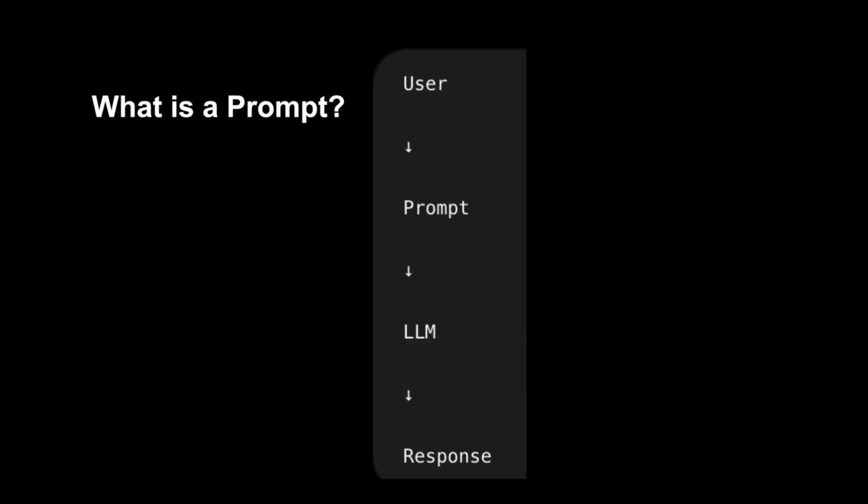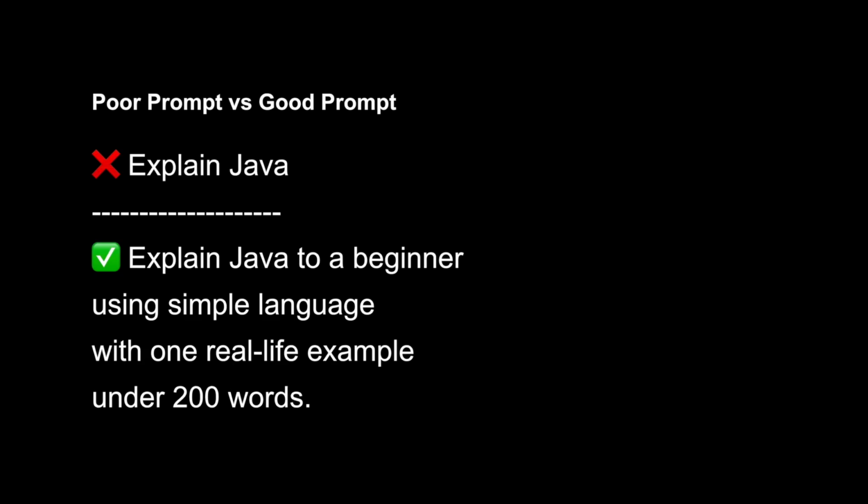Many beginners think a prompt is simply a question. For example, "Explain Java." That is a prompt. But prompts can contain much more than just a question. A prompt can include instructions, rules, examples, formatting requirements, context, tone, constraints. Think of a prompt as giving instructions to a very intelligent assistant. The clearer your instructions are, the better the results will be. This is where prompt engineering begins.